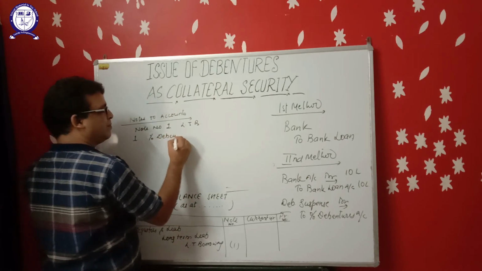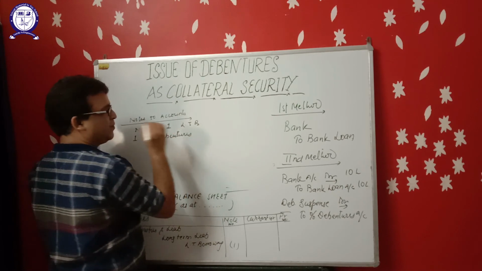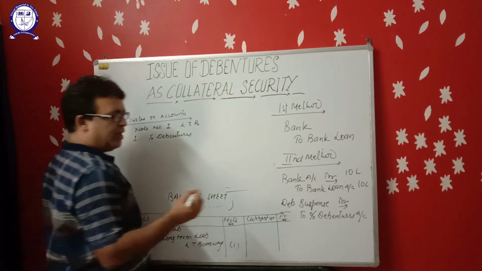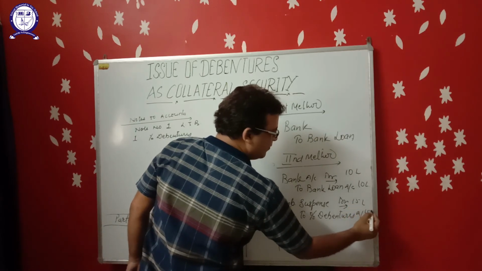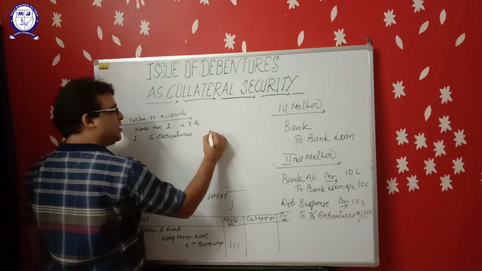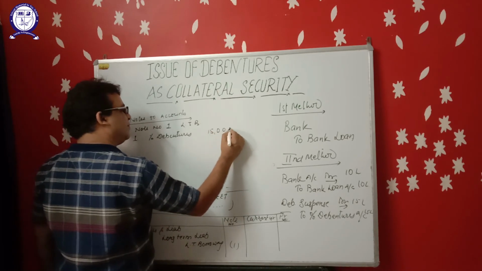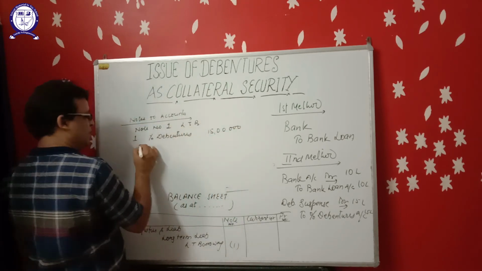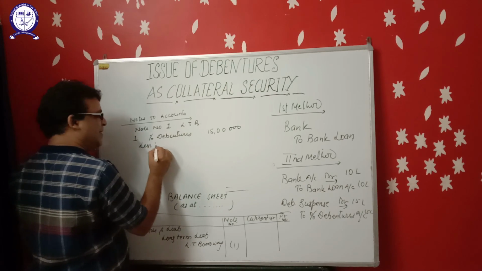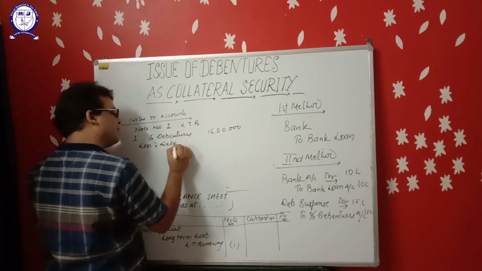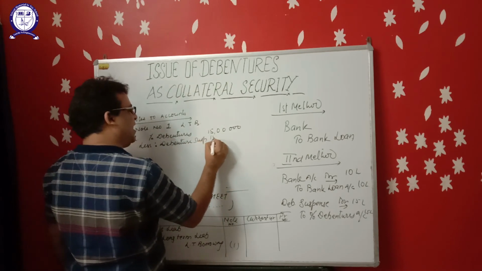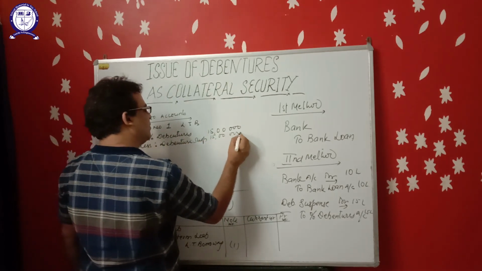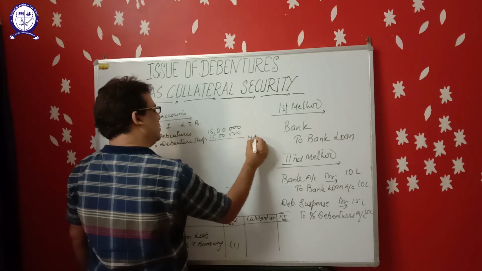Long-term borrowings. Right here, debentures. Suppose debentures are issued for rupees 15 lakh. Debentures 15 lakh, less debenture suspense 15 lakh, nil.